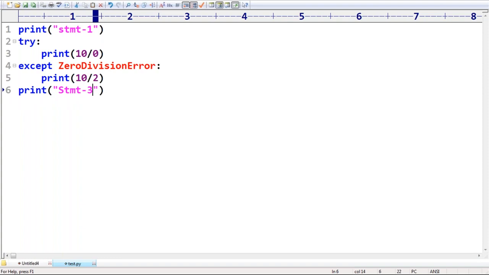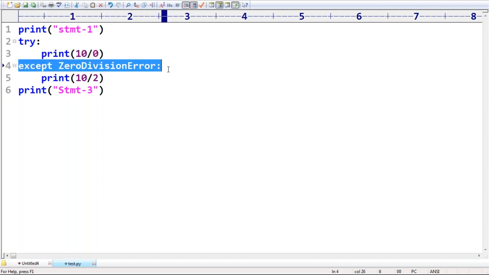Sir, can you please cross check? What is the answer we are going to get by default? Can you spell it out? Sir, first statement 1 will be executed. And print 10 by 0 is nothing but what? Zero division error. Immediately the except block is going to execute.